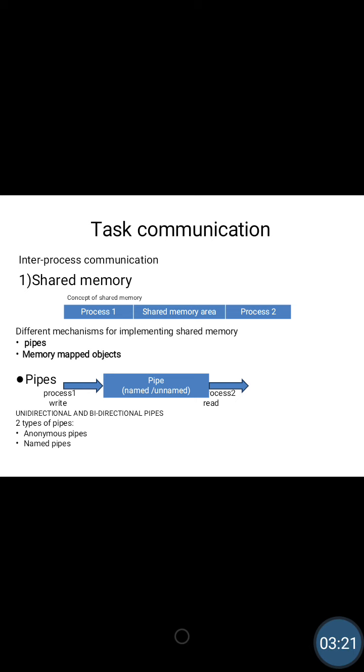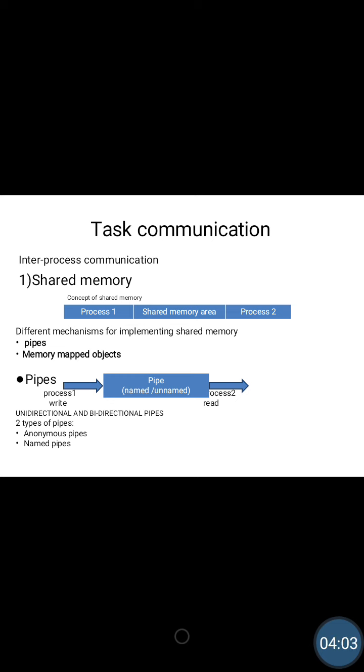This mechanism of shared memory is implemented by either using pipes or using memory mapped objects. Now let me explain these pipes. You can look at the diagram. It is a section of shared memory used by the processes for communication. It follows client server architecture. A process which creates a pipe is a pipe server, and a process which connects to this pipe is called a pipe client. A pipe can be unidirectional or bidirectional.